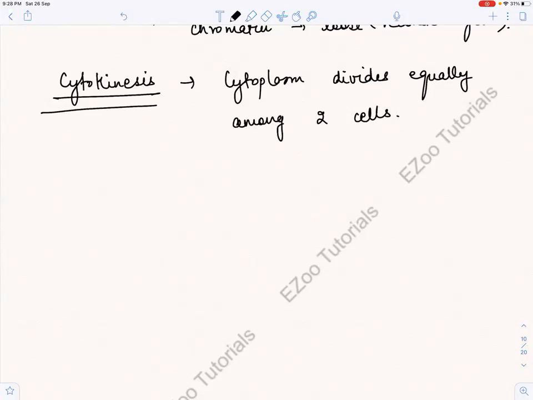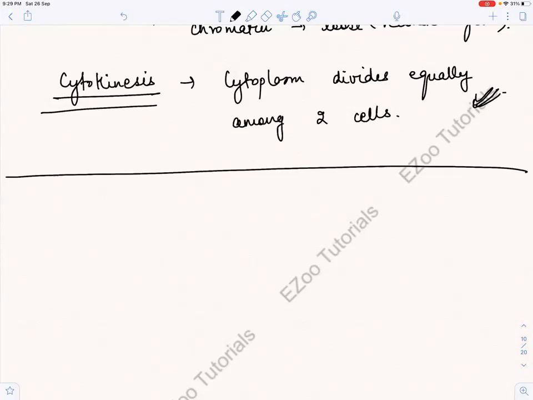increasing? The cell was increasing its cytoplasm, G1, S or G2 phase? The cytoplasm was getting increased in the G2 phase, right? I had told you that the major function of G2 phase was to increase the cytoplasm. और इसलिए increase हो रहा था जिससे कि वो equally divide हो सके among the two cells. Okay, so I hope guys this mitosis is clear to you, and today's lecture is over. It was not a very difficult lecture, but you have to know it.